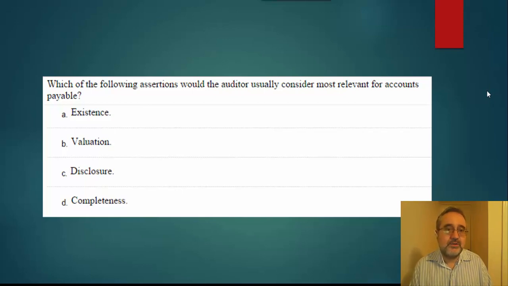Now, since we're on the subject, let's talk about what we would be primarily interested in if we were looking at assets. Well, again, if a person or an organization or management is interested in overstating their assets as part of the manipulation, what we would be interested in is existence. We would take a look at the financial statements and determine whether or not the assets that they're reporting are actually in existence.